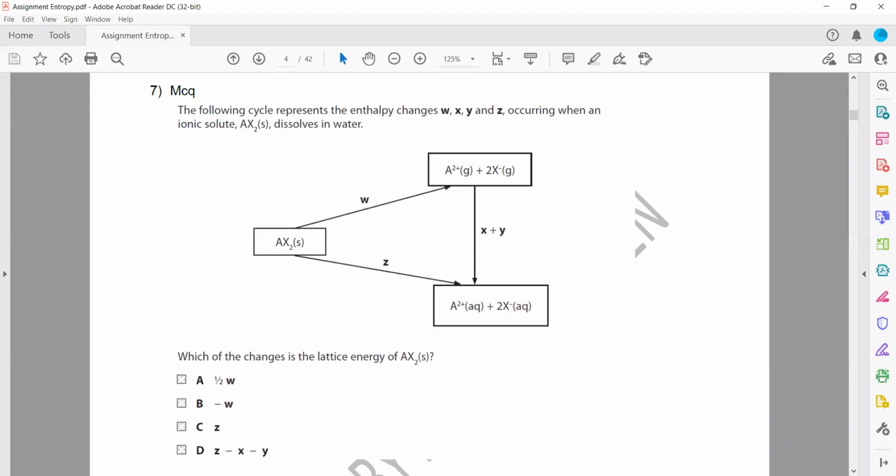When we check the options, because of the term lattice energy, the ions should be in the gaseous state and they should form a solid. So here ions in the gaseous state are forming a solid. If this is W, then lattice energy will be minus W, because the arrow must point from ions to the solid. That's why B is the right answer.